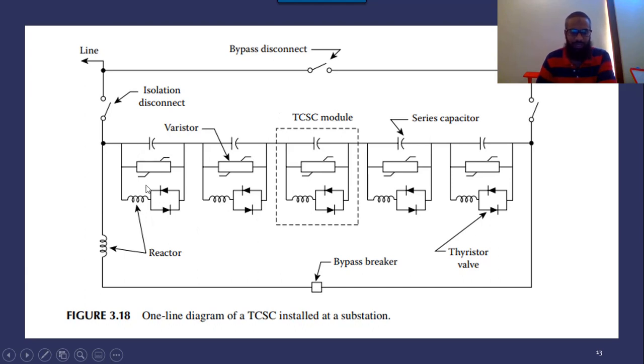So if you see, this is the static var compensator connected with the series reactors and one capacitor. When this switch is on, this static var compensator will work and remove the issues of the reactive power.